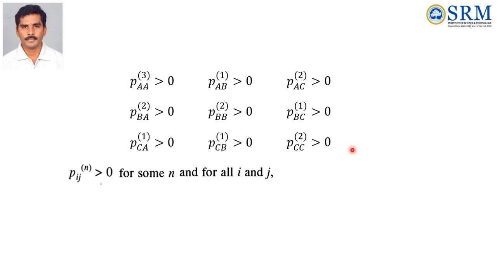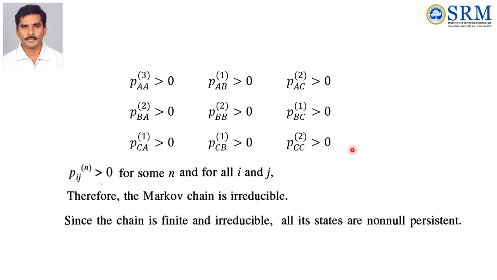Therefore, by using the definition, Pij^n greater than 0 for some n for all i and j, the Markov chain is irreducible. Since the chain is finite and irreducible, all its states are non-null persistent. Next we have to find the period.